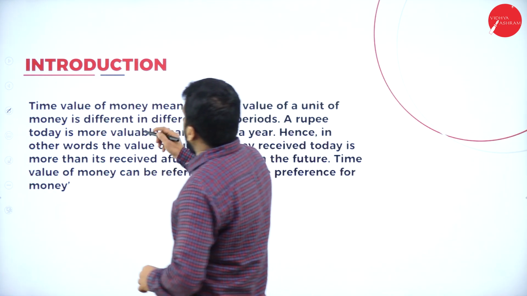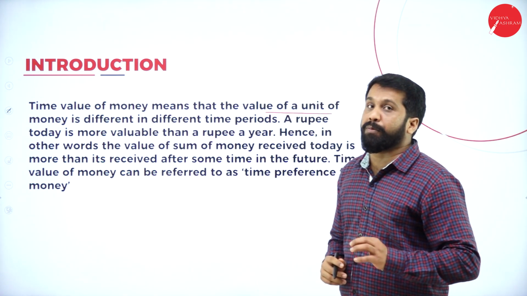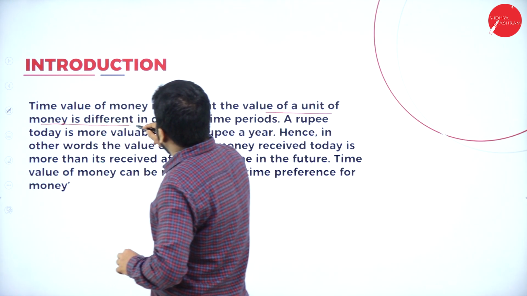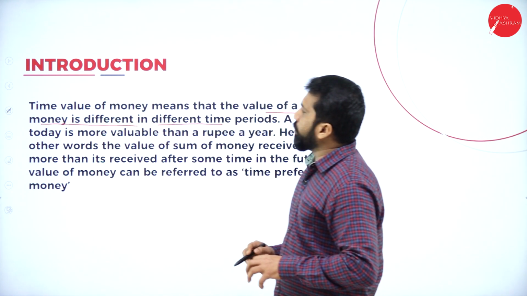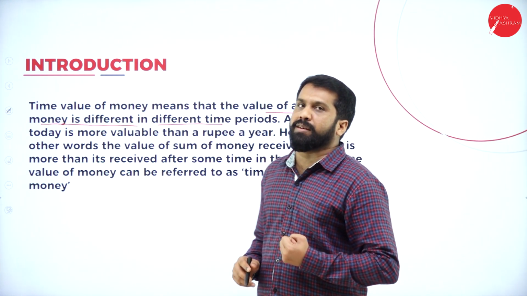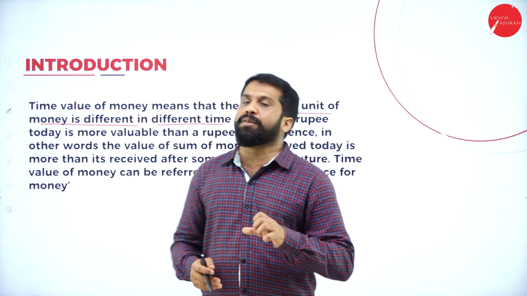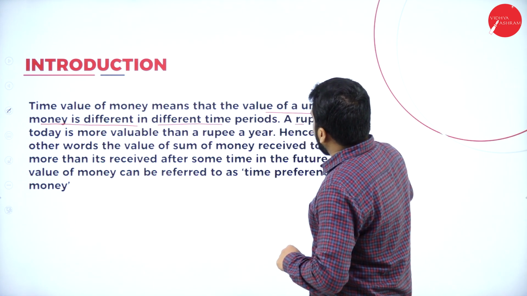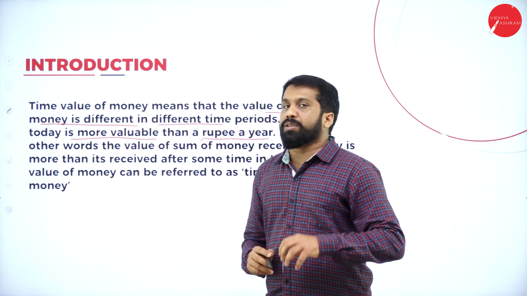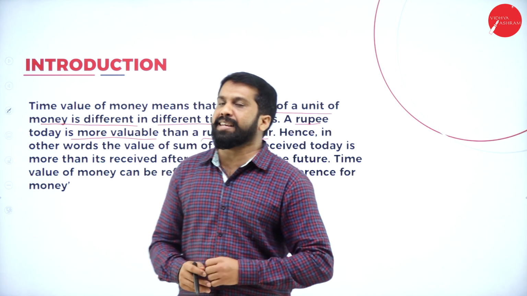Now, time value of money means that the value of a unit of money is different at different times. For example, the dollar value, a foreign currency: today it will be 70, tomorrow it will be 72, yesterday it will be 69. It varies. A rupee today is more valuable than a rupee a year from now. Today's 1 rupee is more valuable than 1 rupee in the next year. I'll explain how.